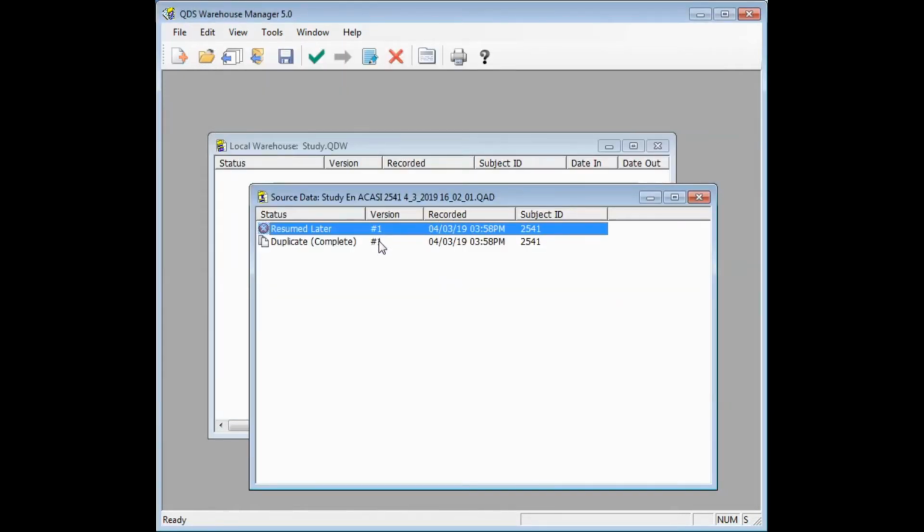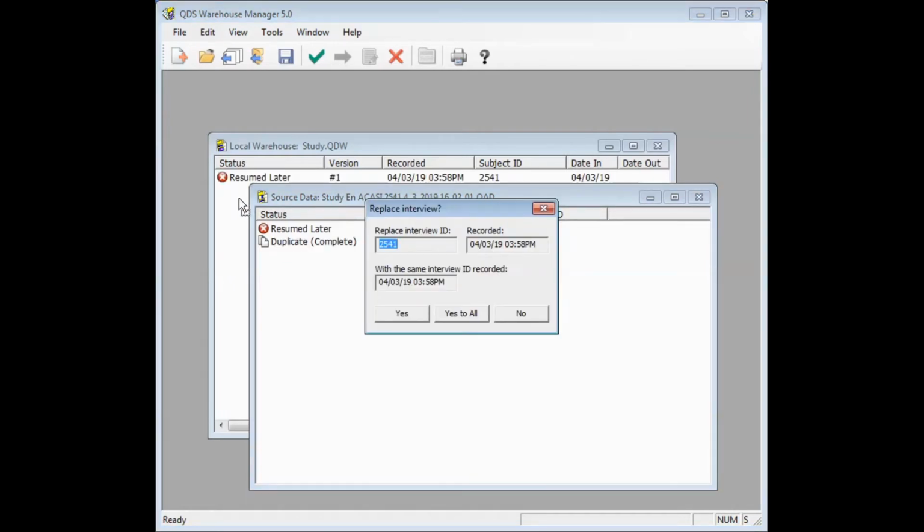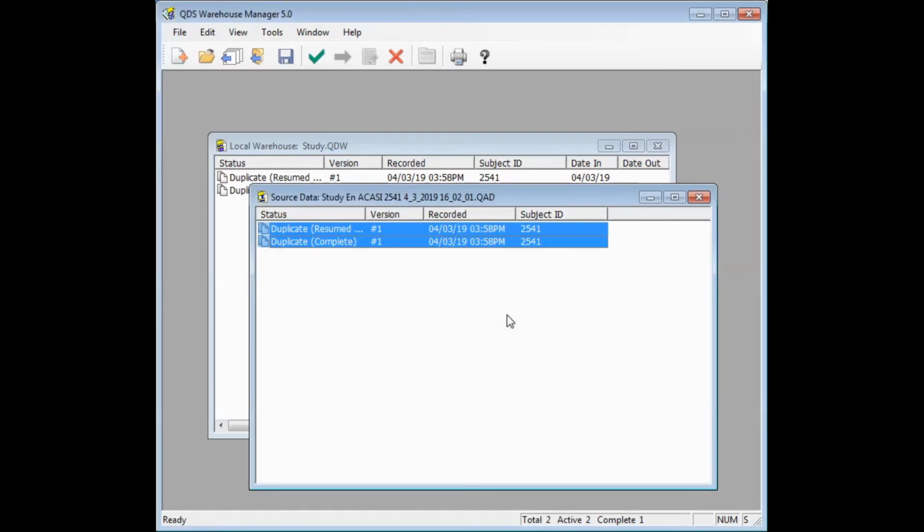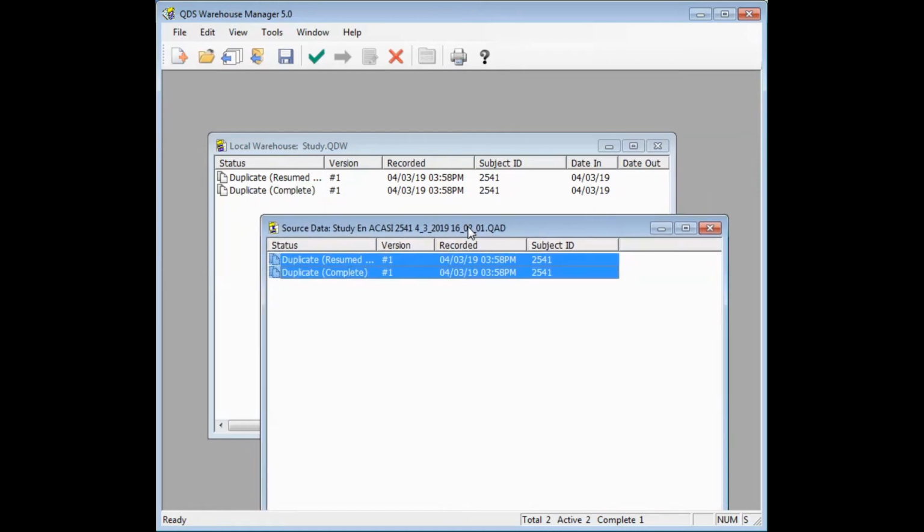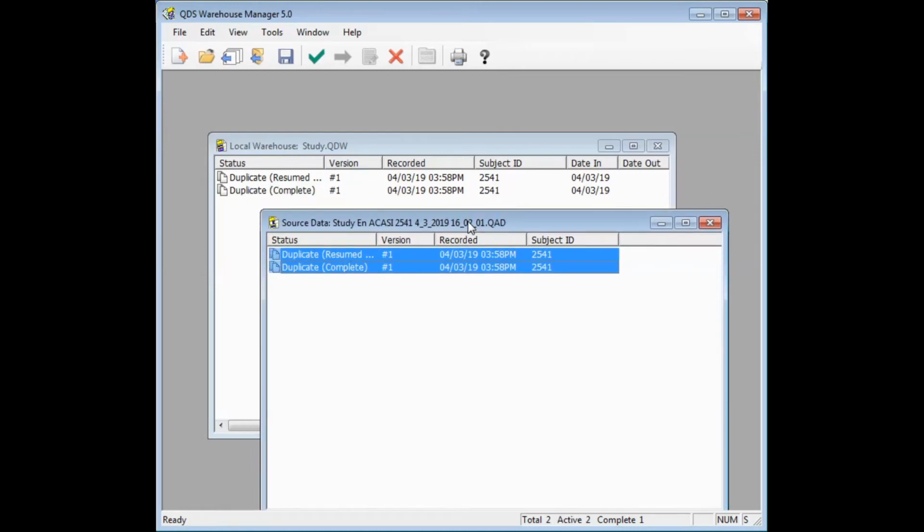You can copy both of these interviews over to the local warehouse. But first, QDS will ask you if you want to replace the interview since it's a duplicate. We're going to go ahead and respond no, so that we can have both the incomplete and completed interviews in our local warehouse for documentation. If you prefer, you could choose to only copy the one complete interview to the local warehouse.